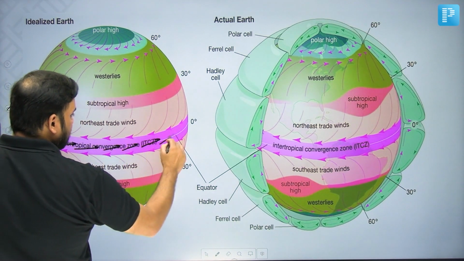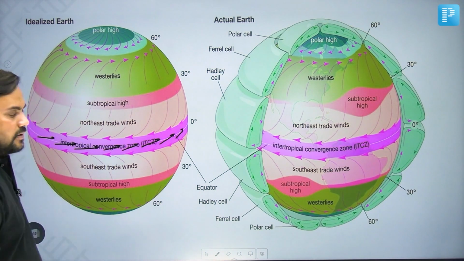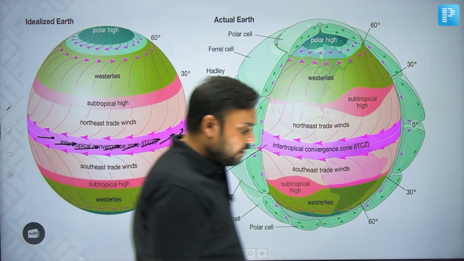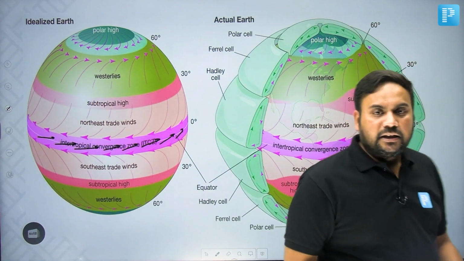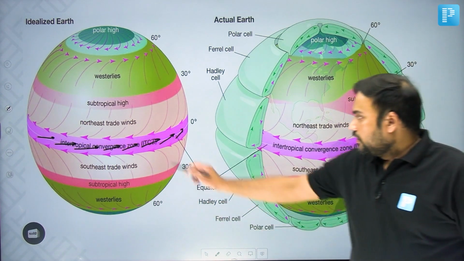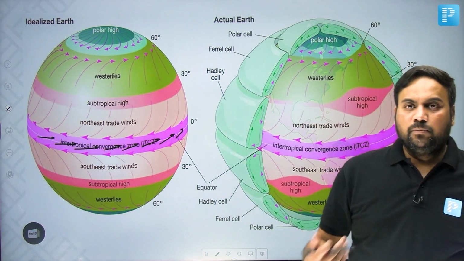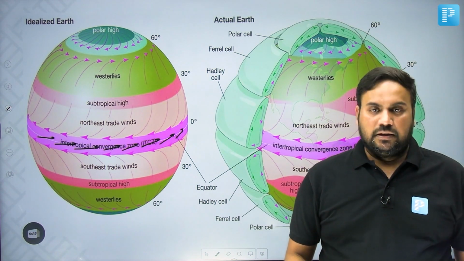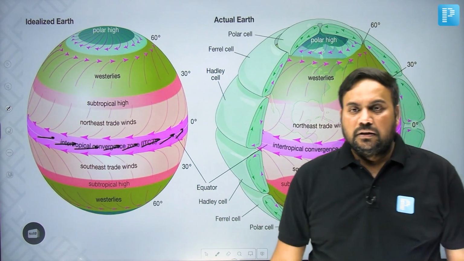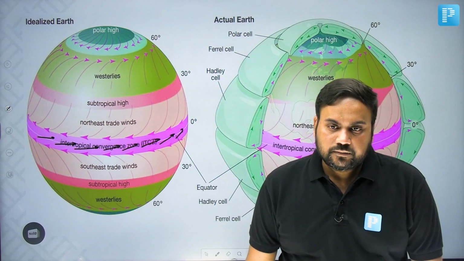It is a law of nature that there will be some kind of counter flow, compensatory flow. So scientists believe that these are simply compensatory winds which are found in the zone of ITCZ.